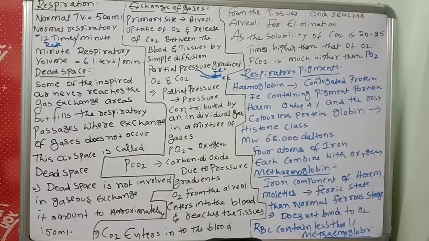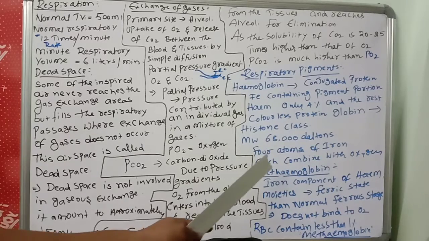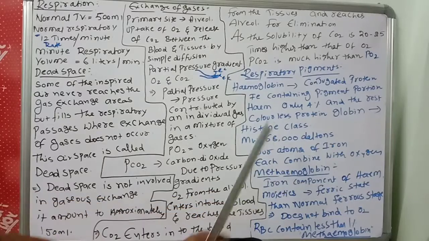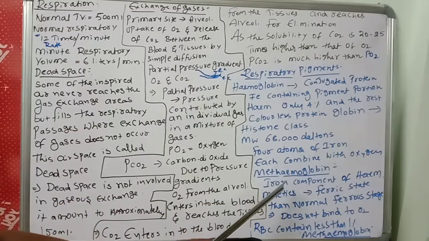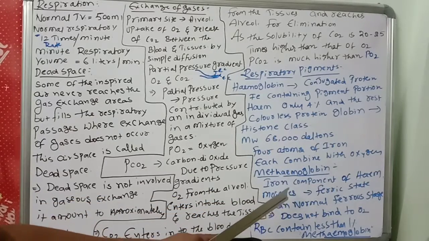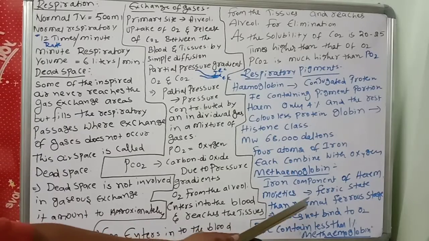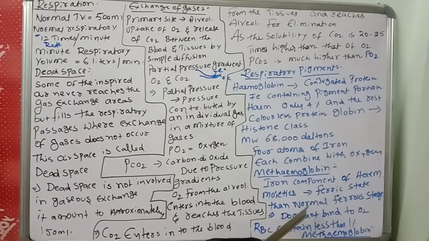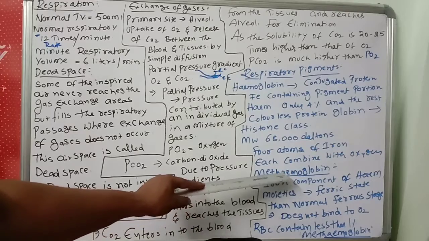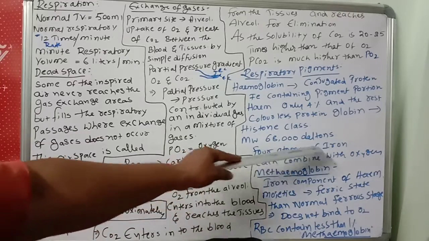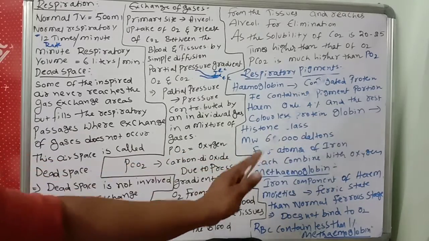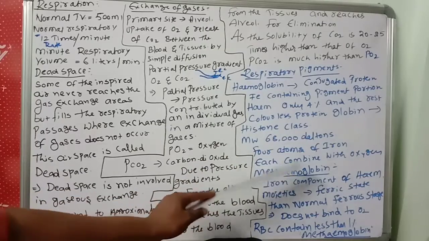There are 4 atoms of iron, each combining with oxygen for transportation in hemoglobin. What about methemoglobin?